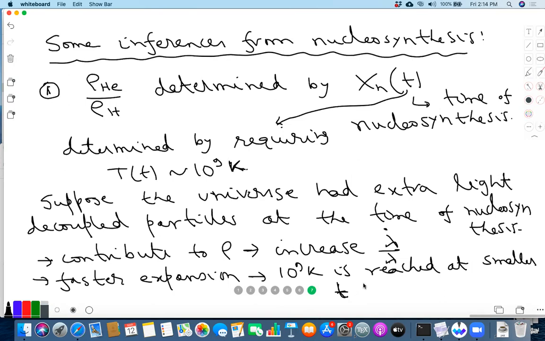That means that effectively the neutrons had less time to decay, right? Because the larger t is, the fewer the number of neutrons, right? So smaller t means larger Xn, and this gives larger rho He over rho H.